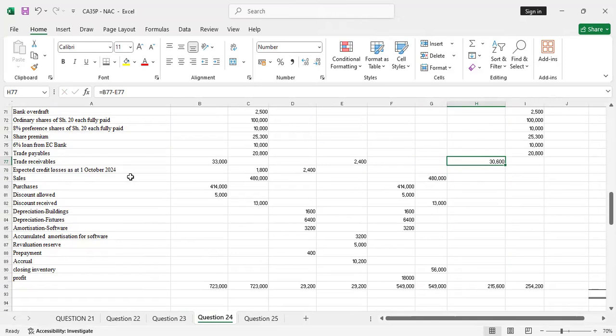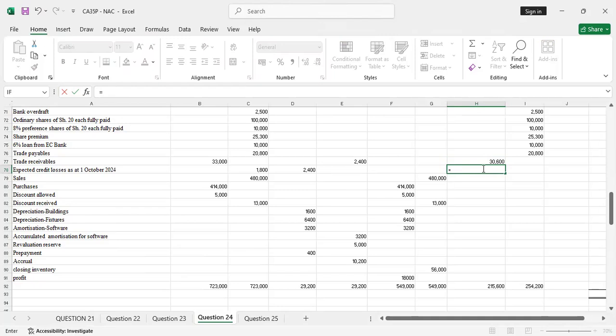Expected credit loss as at 1st October. You can see it was at 1,800, then it increased to 2,400. So the difference, that increase, will be debited. The increase on allowance for bad debts. So you just take 2,400 and deduct 1,800 to get the increase. That 600 will be on the debit side.